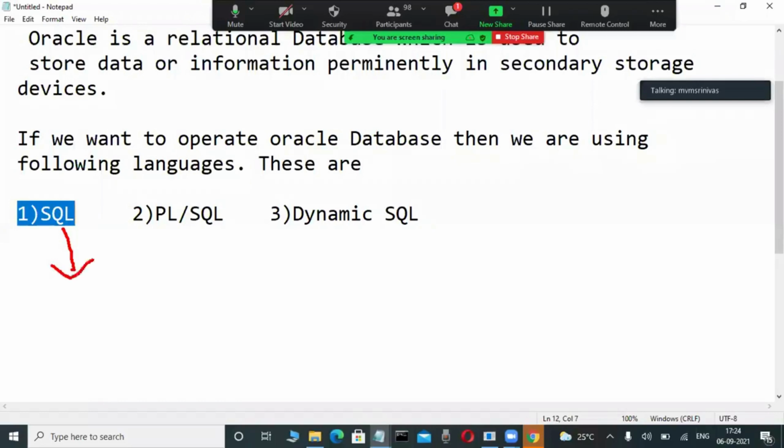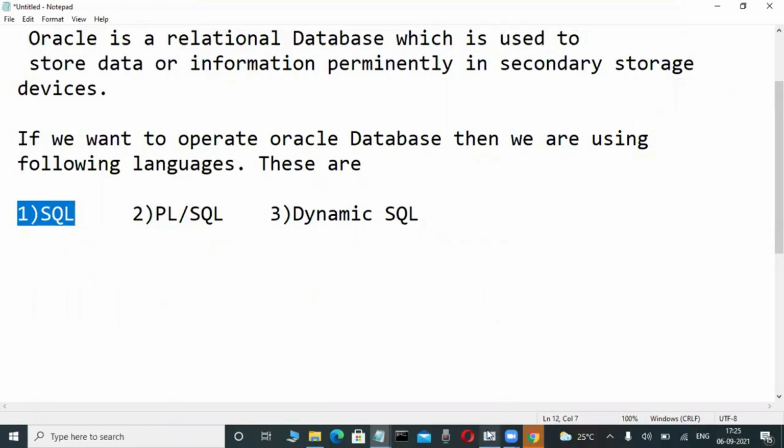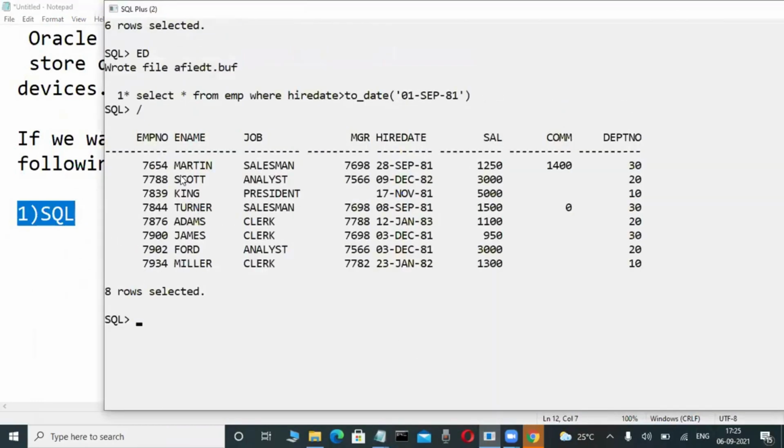This SQL is a non-procedural language. Non-procedural language means loops are not there, variables are not there, conditions like if and case are not there. Okay, fine. Just simple commands are there. Observe it here.